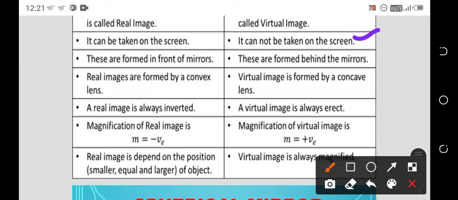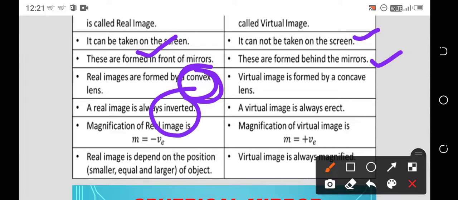These are formed in front of mirrors, and this one is behind the mirror. Real images are formed by the convex lens, because convex lenses are the sources to form real images. Most probably the virtual images are formed by the concave mirrors. A real image is always inverted. A virtual image is always erect.